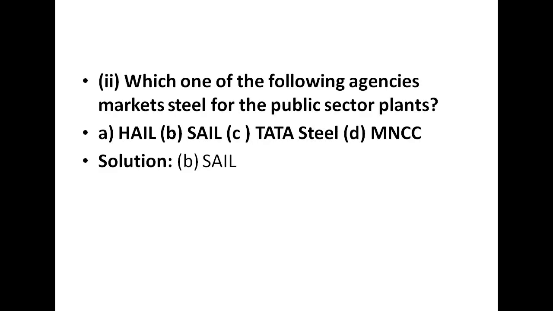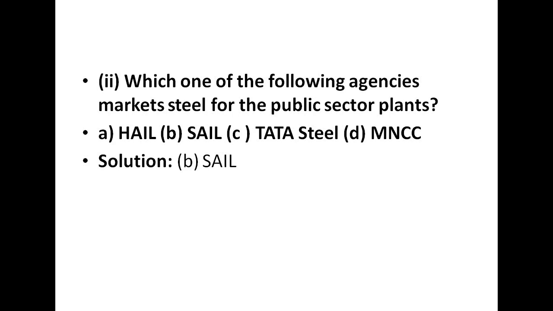The second question is, which one of the following agencies markets steel for the public sector plants? So you have to tell among these agencies which one is the public sector plant that is owned and operated by the government. The options given are A, HALE, B, SAIL, C, Tata Steel or D, MNCC.